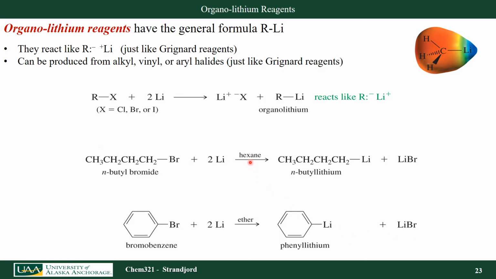Notice in this case, I have hexane here as one solvent, and I have ether as one solvent. It turns out the lithium compounds are a little more forgiving on what type of solvent you can use. It still has to be very dry, but I don't need the oxygens to stabilize my organolithium compound.